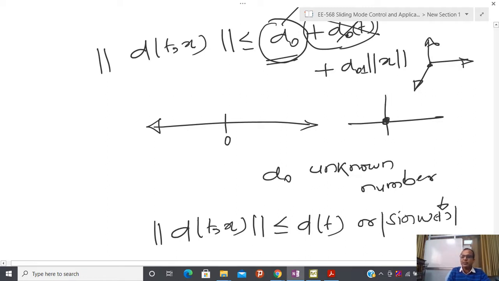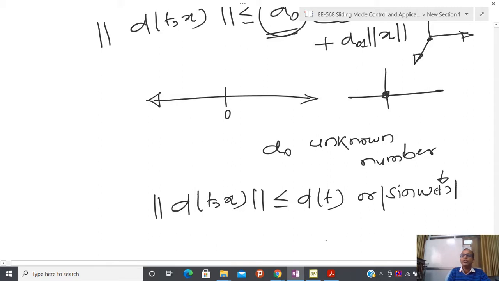This class of disturbance is called time varying non-vanishing disturbance. The earlier one is just a number, so you can also interpret it as a time invariant or constant non-vanishing disturbance.